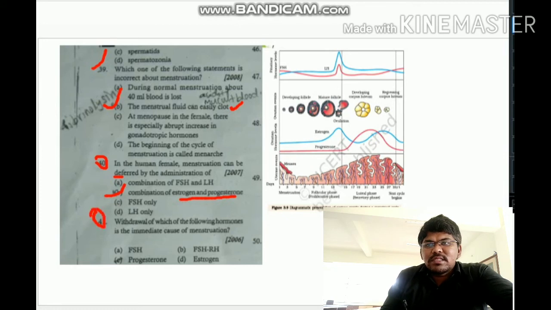Next, question number 41. Withdrawal of which of the following hormones is the immediate cause of menstruation? Progesterone. The endometrium is maintained by progesterone. Hence, if progesterone is removed, it leads to the rupturing of the endometrium. That is about question number 41.